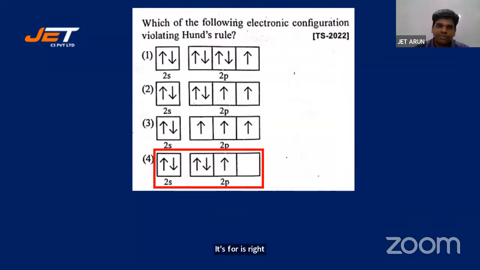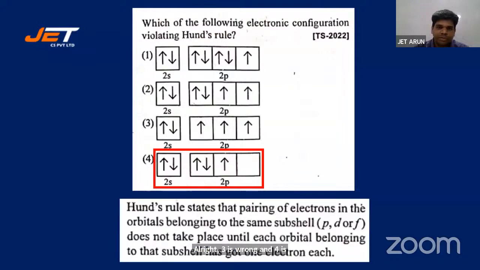All right, 3 is wrong and 4 is right. Here is a statement. Look at this. Hund's rule states that pairing of electrons in the orbitals belonging to the same subshell does not take place until each orbital belonging to that subshell has got 1 electron each. Look at this. The third subshell here is vacant. If this is vacant, electron has got no license to fill this subshell again. Spin is fine, but it is not allowed to fill this subshell, leaving this subshell empty. All right, that's Hund's rule. Let's look at the next one.